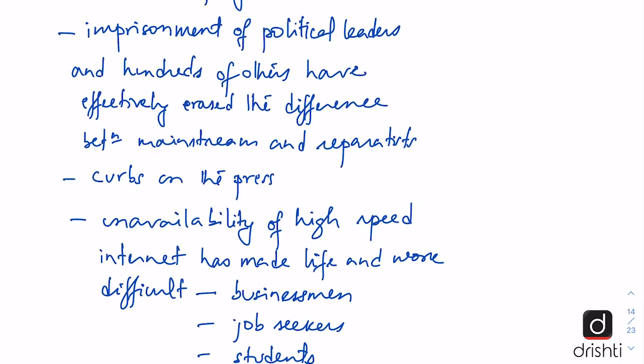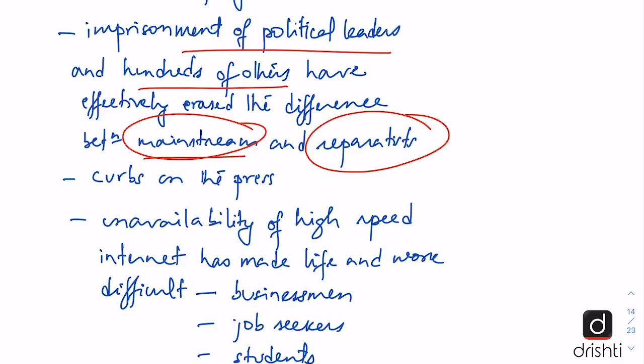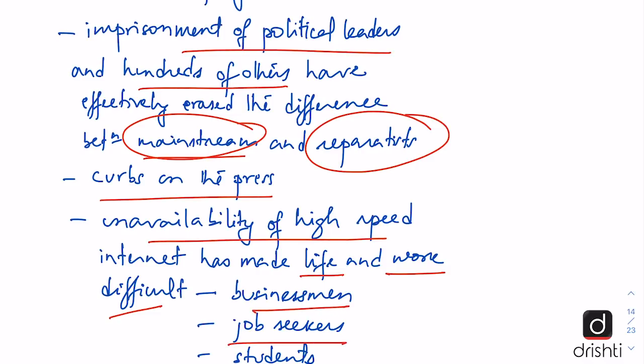After revoking the special status of Jammu and Kashmir, the central government has imprisoned a number of political leaders and hundreds of others. And this has effectively erased the distinction between mainstream politicians and those advocating separation from the Indian Union. There have been curbs placed on the press. Also, high-speed internet has been made unavailable to the people of Jammu and Kashmir, and this has made life and work difficult for businessmen, for job seekers, and especially for students.